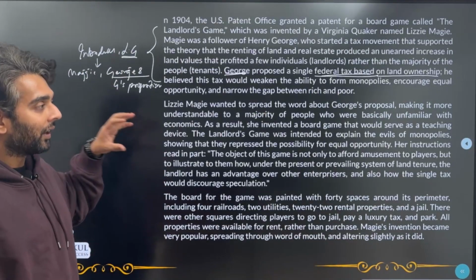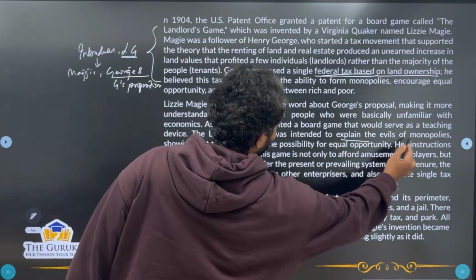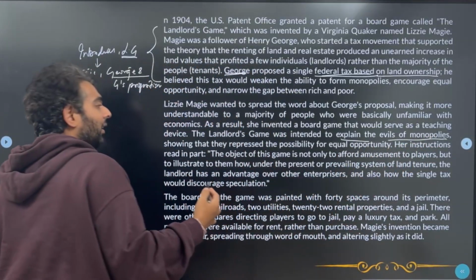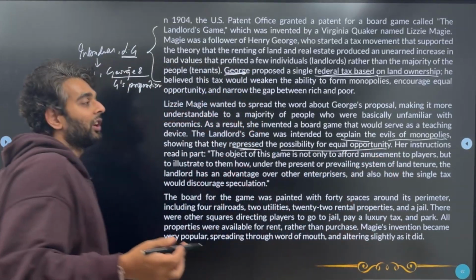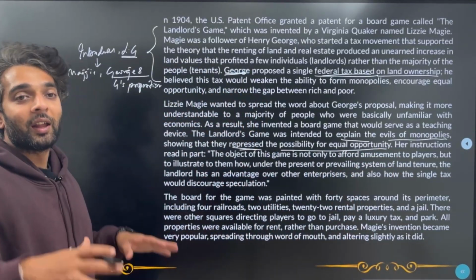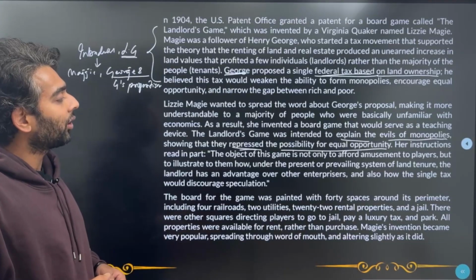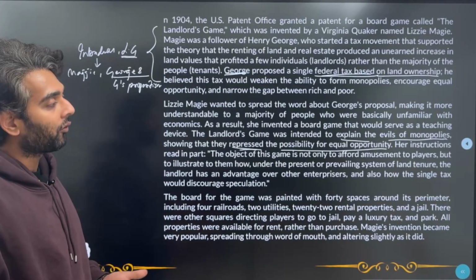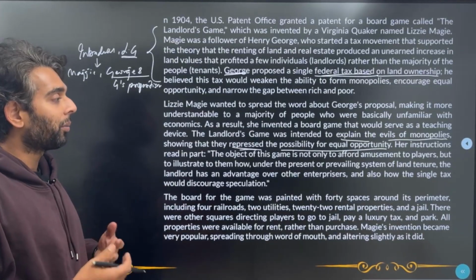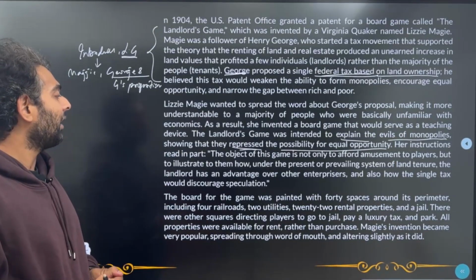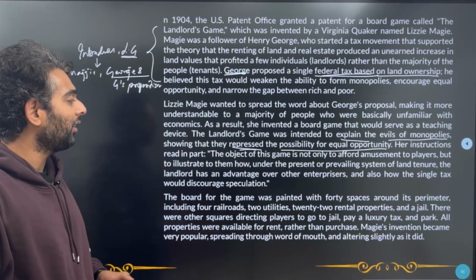This game, that's a teaching game, okay, it was intended to explain that monopolies are bad, okay, by showing that they repress the possibility of equal opportunity. That means they reduced the possibility of equal opportunity. Her instructions read in part, the object of this game is not only to afford amusement to players, but to illustrate to them how under the present or prevailing system of land tenure, the landlord has an advantage over the other enterprises. Also, how the single tax would discourage speculation.